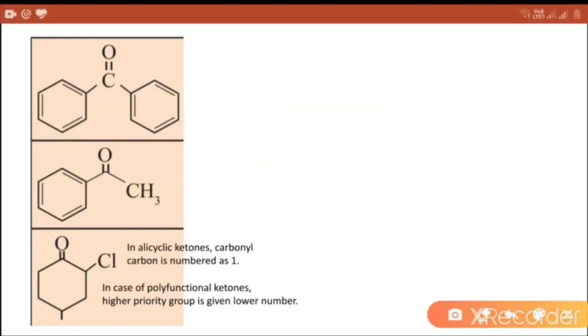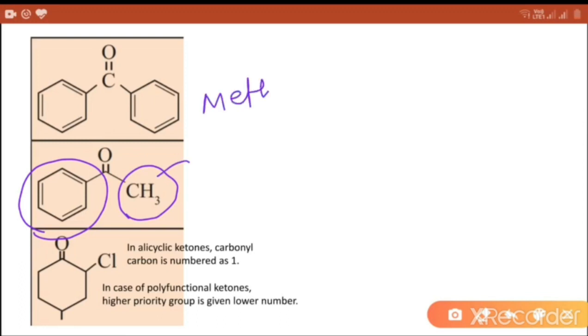Next compound, which contains methyl and phenyl, 2 alkyl groups attached to the ketonic functional group. So the common name is methyl phenyl ketone.